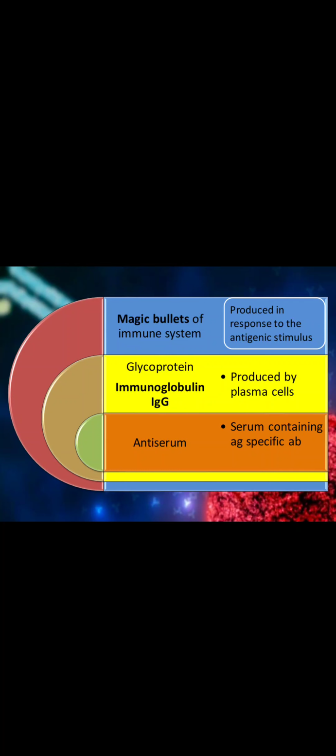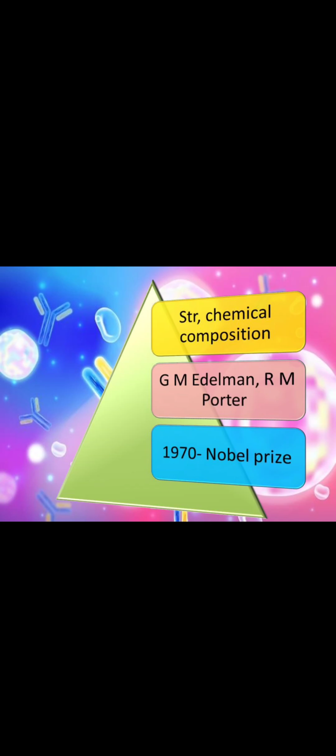They are called the magic bullets of the immune system, because these are the ones that combine with the antigens. They are specific, and will be identified as an antigen-antibody complex, hence will be destroyed by an immunological cell. The chemical structure and composition was explained by G.M. Edelman and R.M. Potter, and they were awarded a Nobel Prize in the year 1970 for their study.